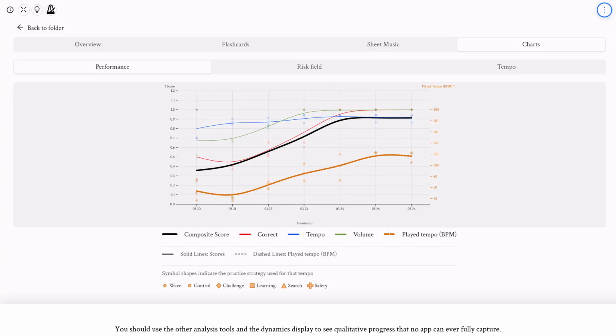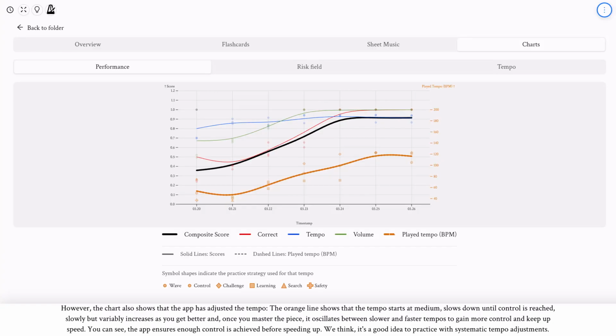However, the chart also shows that the app has adjusted the tempo. The orange line shows that the tempo starts at medium, slows down until control is reached, slowly but variably increases as you get better, and once you master the piece, it oscillates between slower and faster tempos to gain more control and keep up speed. You can see the app ensures enough control is achieved before speeding up. We think it's a good idea to practice with systematic tempo adjustments.